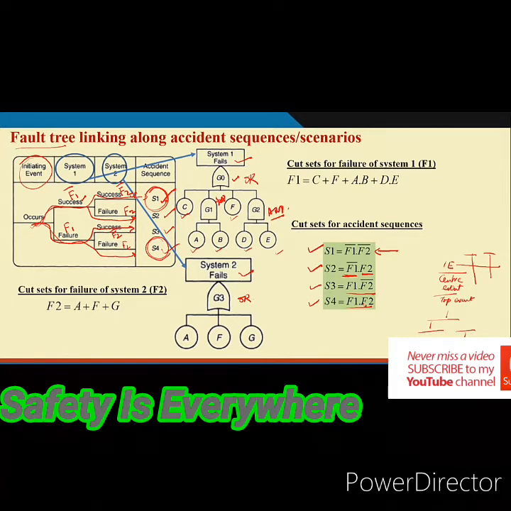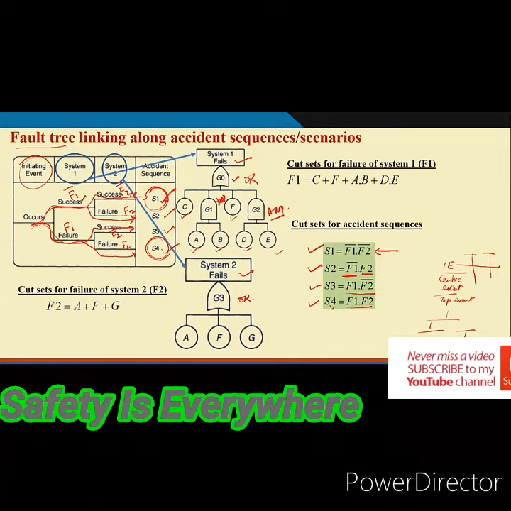Now, this is in terms of the system pivotal events, pivotal event 1 and pivotal event 2, or system 1 failure and system 2 failure you are writing. But what we are interested to know is how the basic events with reference to system 1 and system 2 failures are linked with these 4 sequences, that is basically linking the fault tree with the accident sequences.